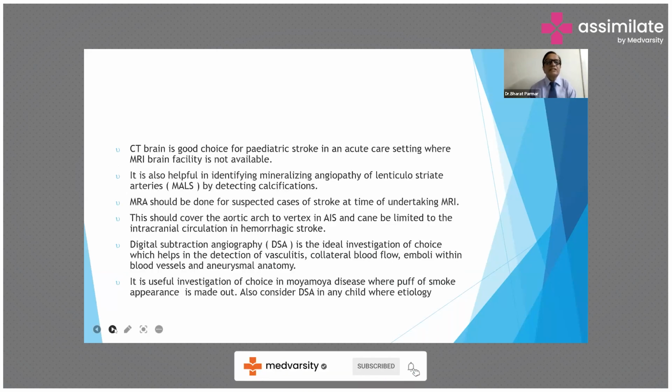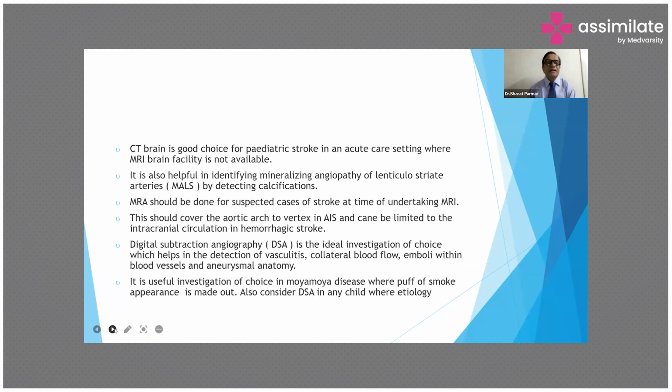CT brain is a good choice for pediatric stroke in an acute care setting where an MRI brain facility is not available. It is also helpful in identifying mineralizing angiopathy of the lenticulostriate artery by detecting calcification.